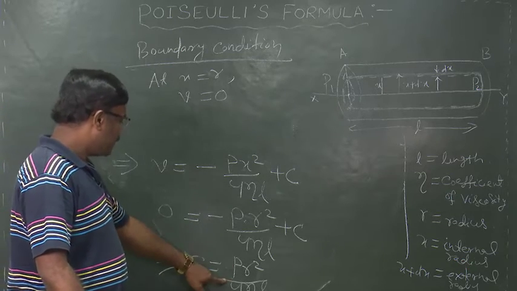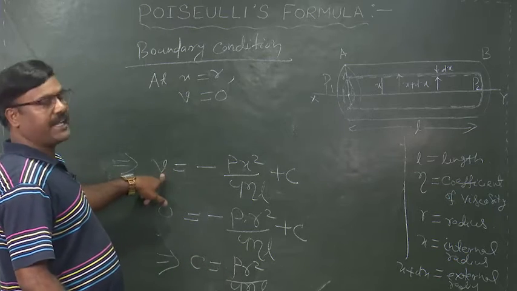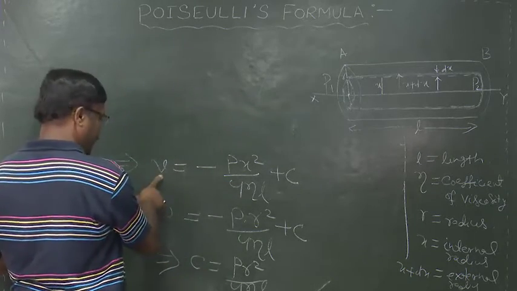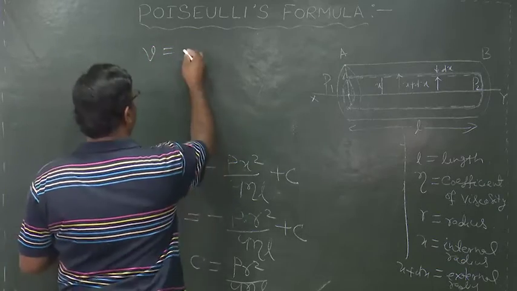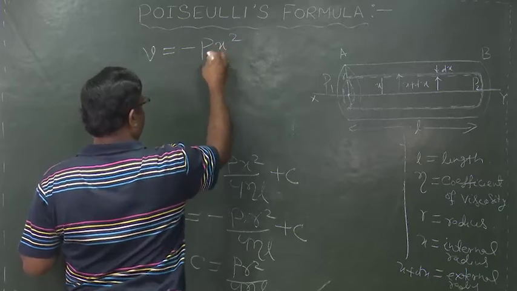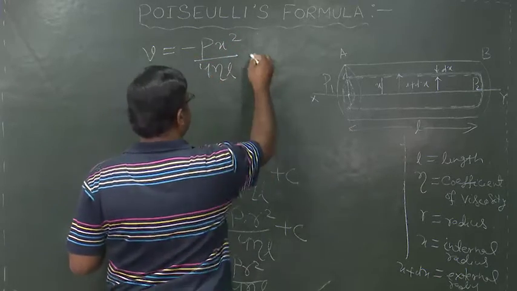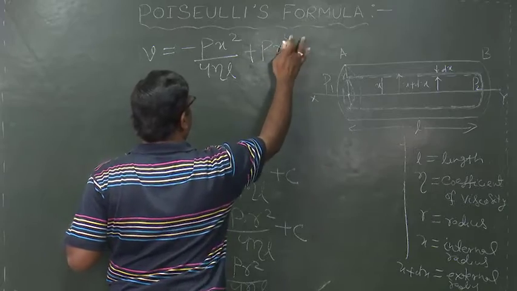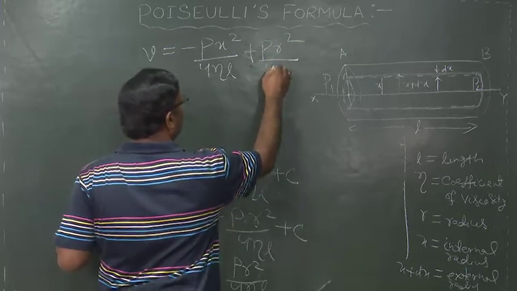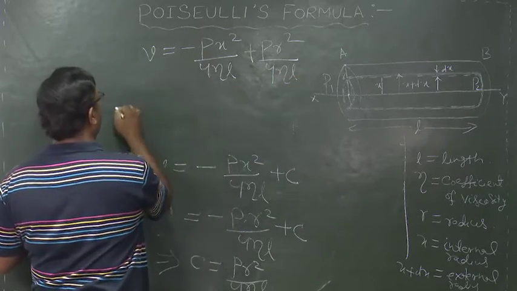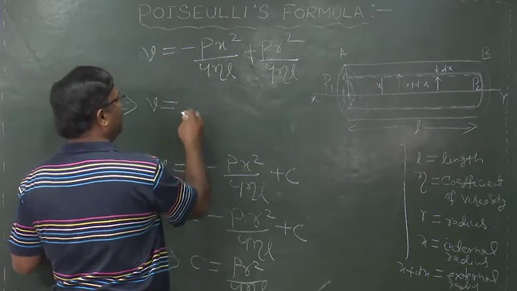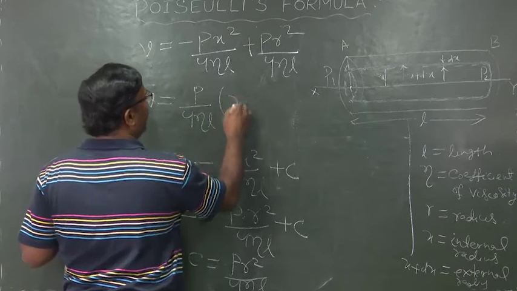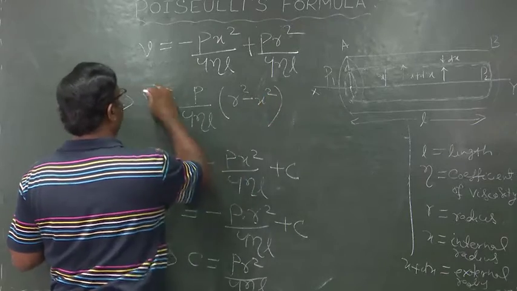Now, putting the value of c from this equation in the expression for velocity, we can write v is equal to minus p x square by 4 eta L plus c, and the expression for c is p r square divided by 4 eta L. Now, in solving we can get v is equal to p by 4 eta L into r square minus x square.